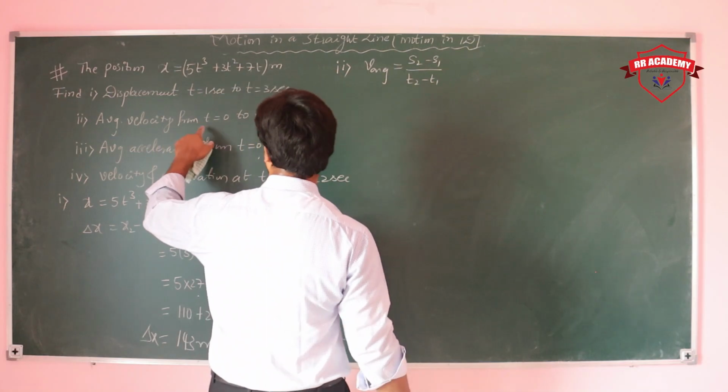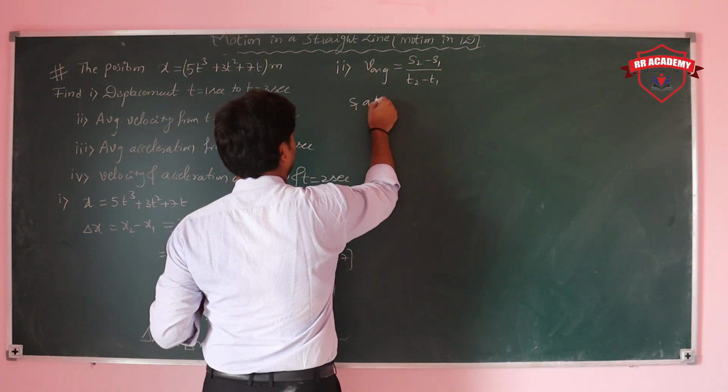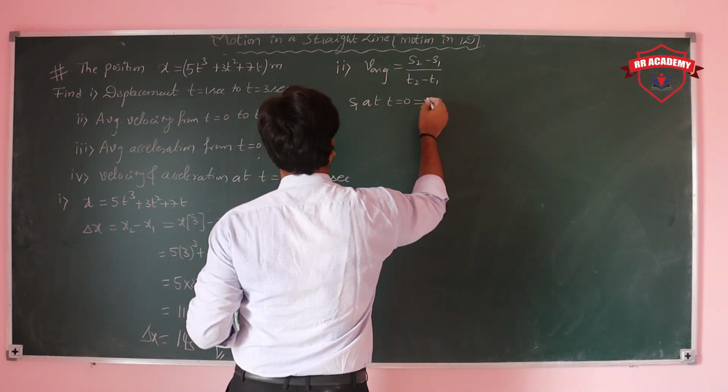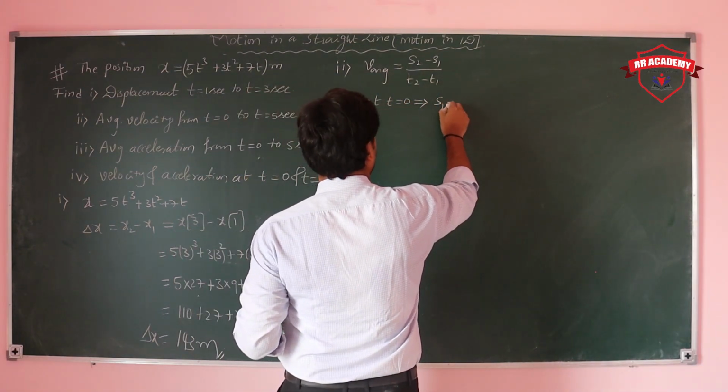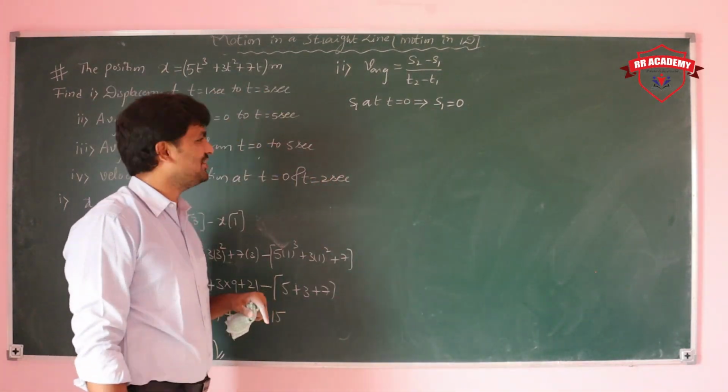For that, first take t is equal to 0. So in this expression, S1 is at t is equal to 0, so S1 is equal to 0, because wherever you are putting the t value, that becomes 0.